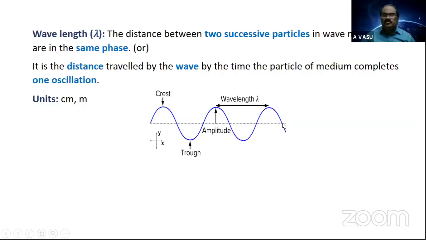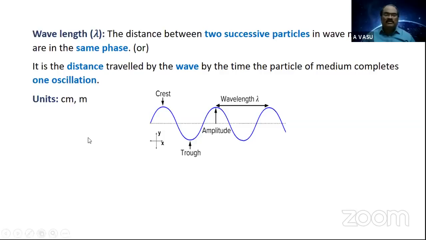Now, if I ask you to find the number of oscillations completed by the particle present here, it has advanced through 1 lambda and next 2 lambda up to here, and 2.5 lambda. These are the number of oscillations completed by the particle present here. If I ask you to determine the number of oscillations completed by the particle to reach up to here, from here to here it is only lambda plus half lambda, only 1.5 lambda. So the number of oscillations completed by the particle present here and at other points are different.